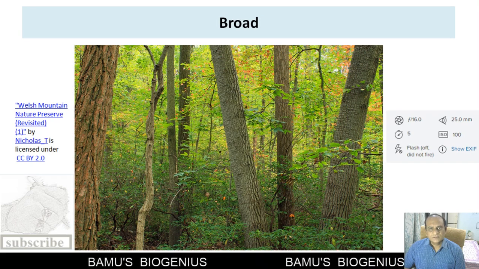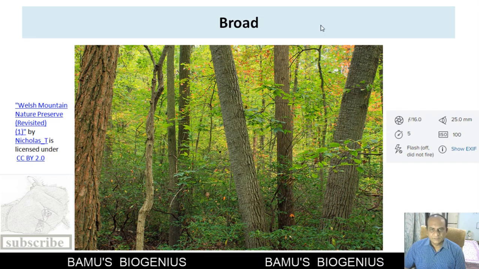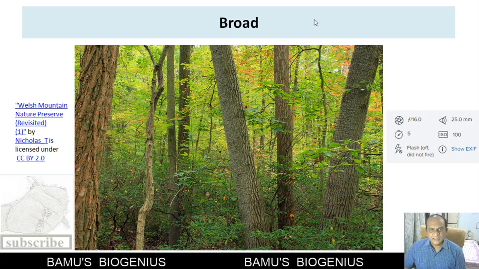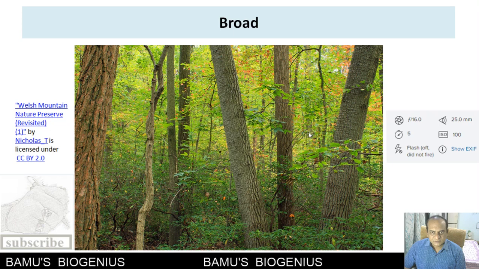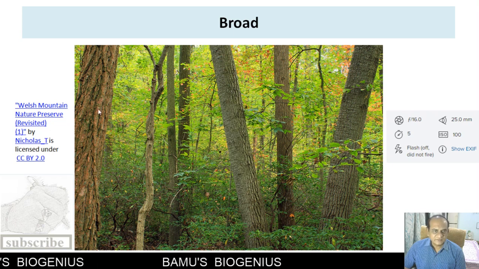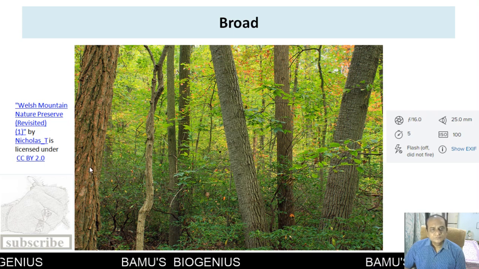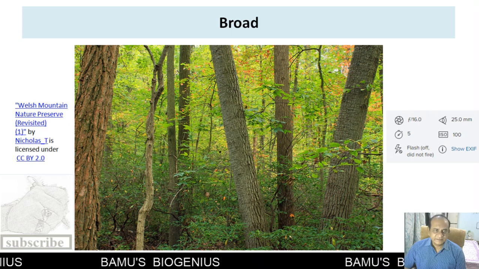Then if a broad depth of field is required, for example a landscape photo, you can see here the distant tree is also appearing clear, as well as this tree which is near to the camera, which is also appearing very clear.